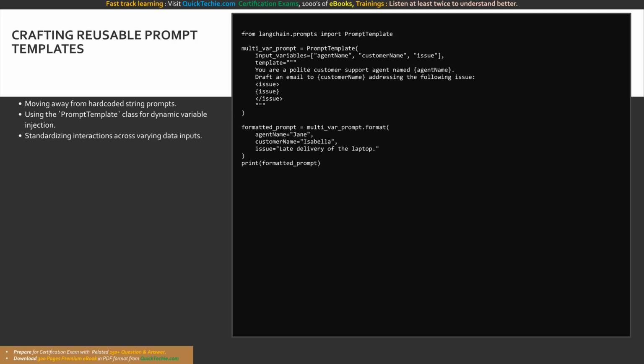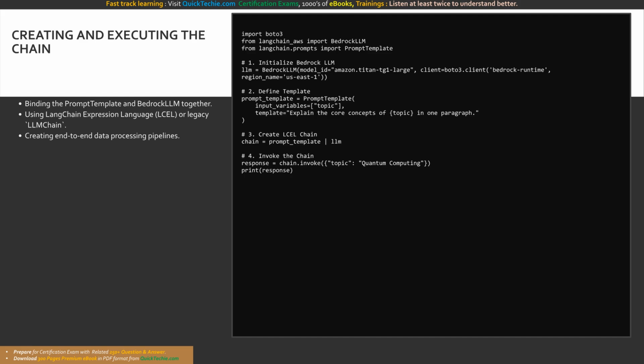Now for the magic, chaining the components together. We have an initialized Bedrock LLM object, and we have a dynamic prompt template object. How do we make them communicate seamlessly? We bind them into a chain. In LangChain, a chain is an orchestrated sequence of calls. Historically, we used the LLMChain class for this, passing the prompt and the LLM as arguments.